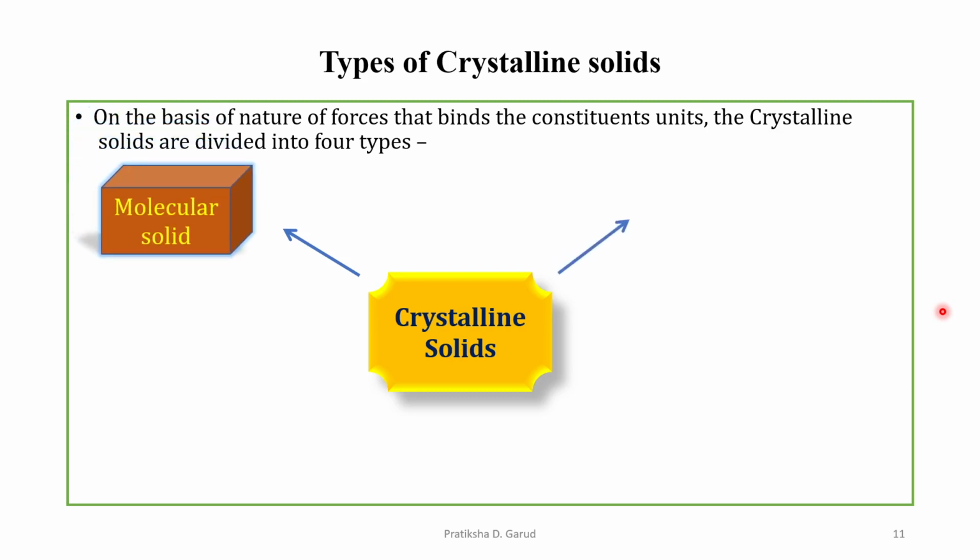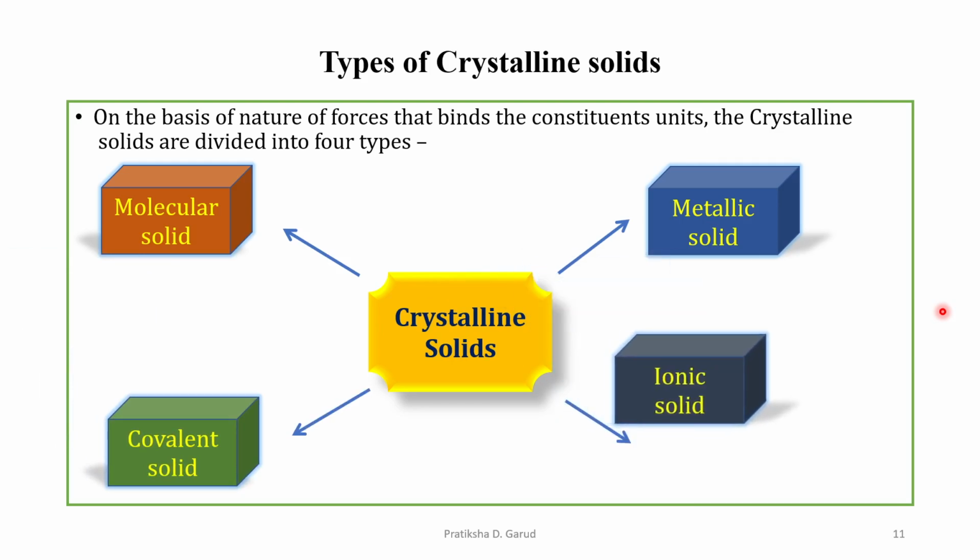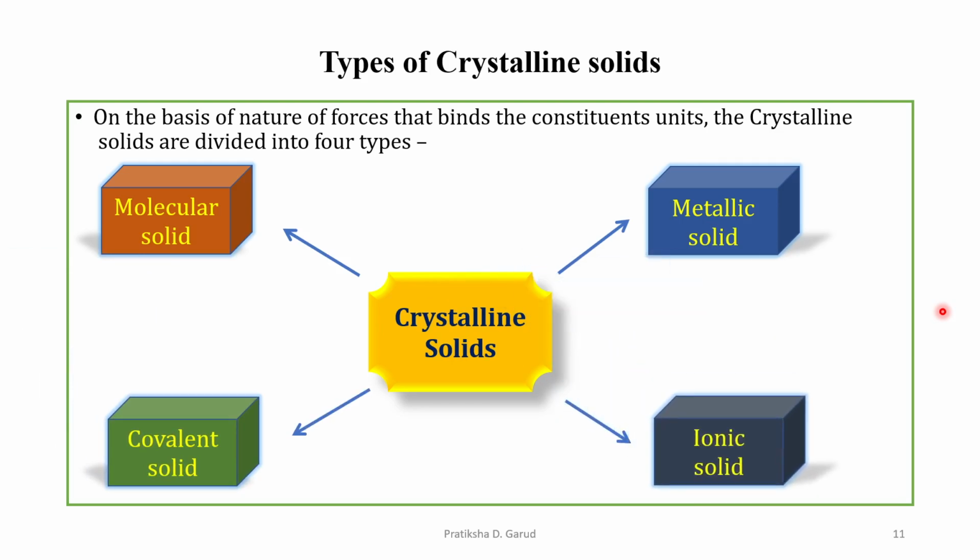The second type is known as the metallic solid. The third type is known as the covalent solid, and the fourth type is known as the ionic solid. These are the four types of crystalline solids. Let us see these four types.